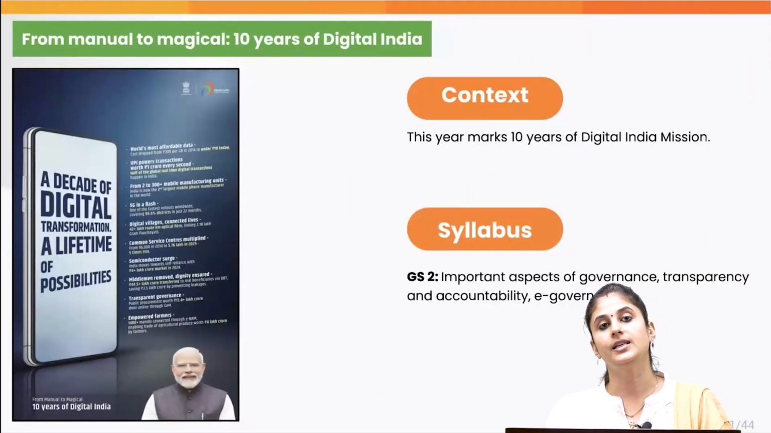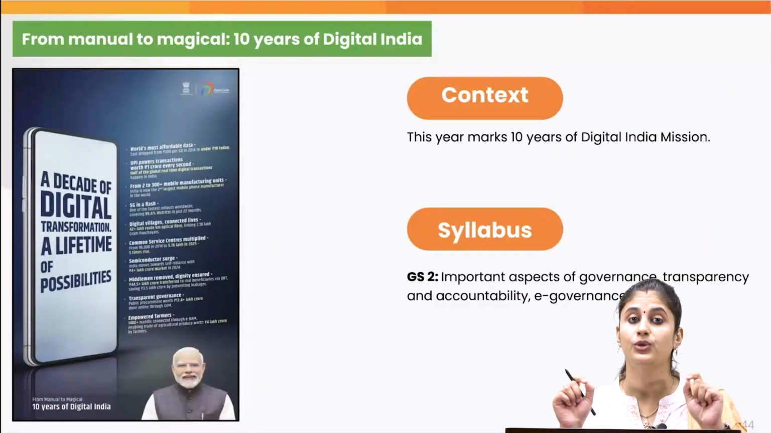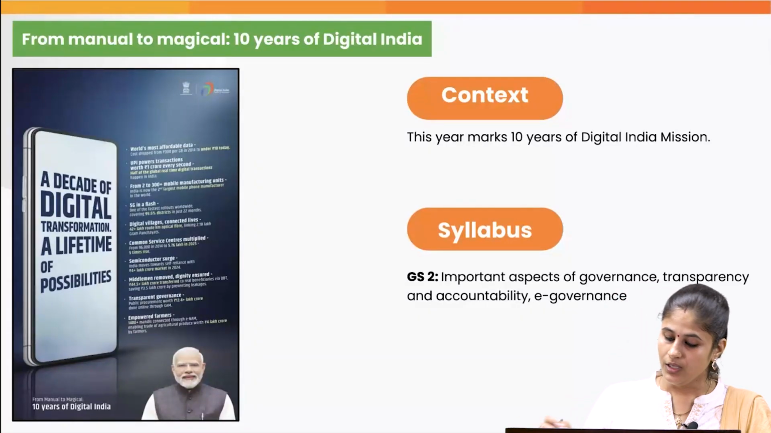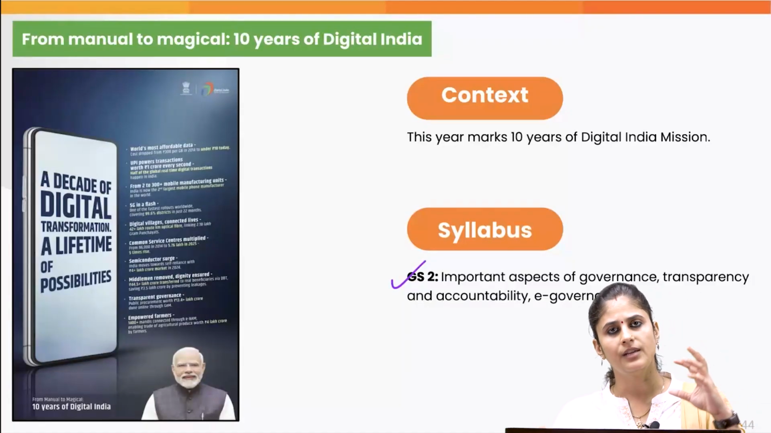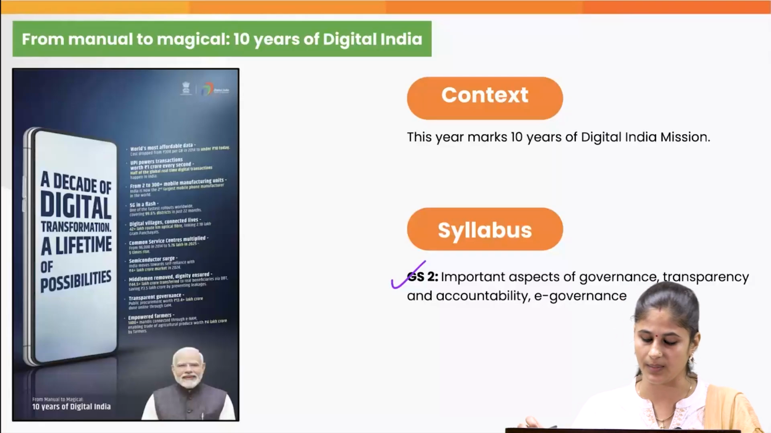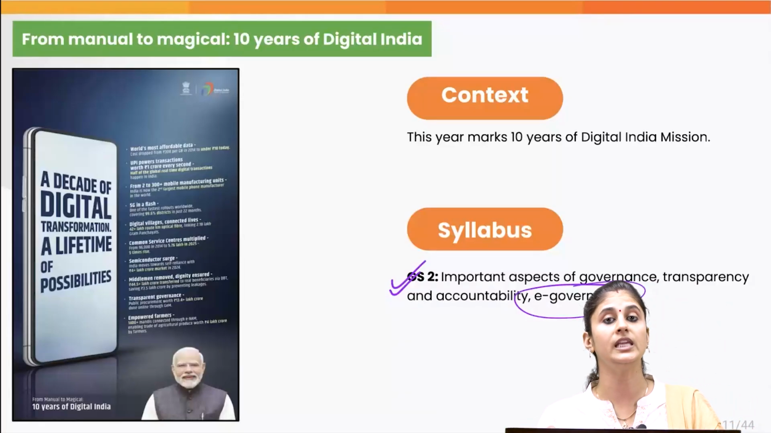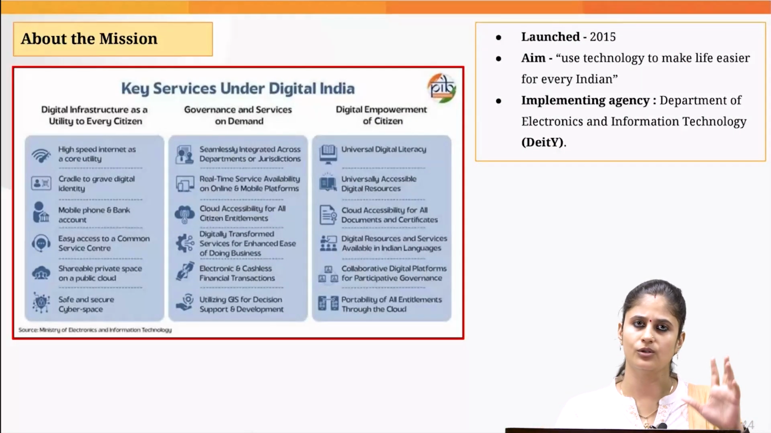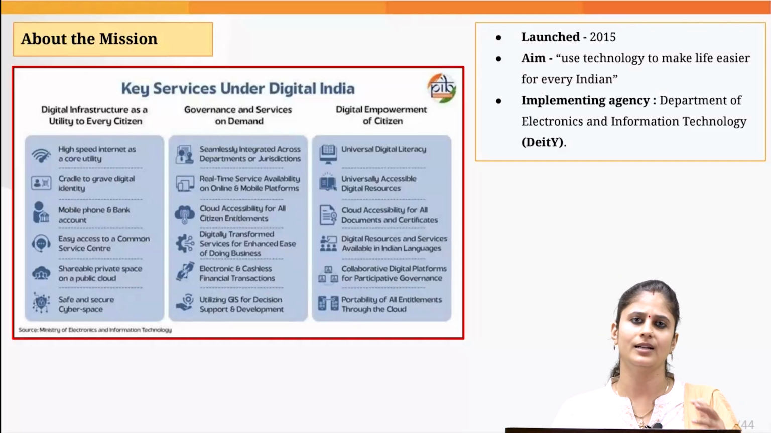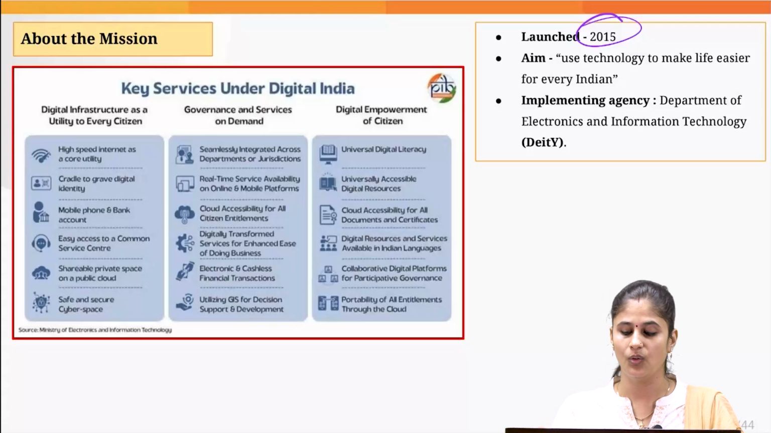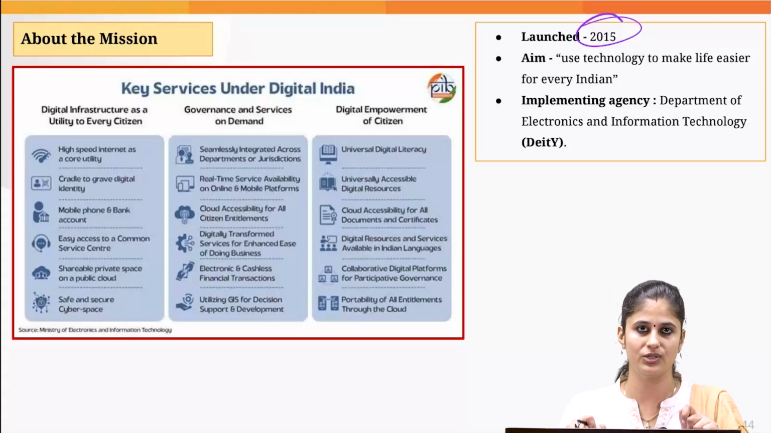Now, the next topic is related to the Digital India mission. Today, this mission has completed 10 years. So in this backdrop, we will be effectively analyzing this particular mission, its achievements as well as the challenges that we are witnessing. This topic you can associate with GS paper 2, especially the topic related to e-governance. Now let's note down certain facts with regard to this mission. Since 10 years have completed, this mission would have been launched way back in 2015, and it was on this day only, 1st July.